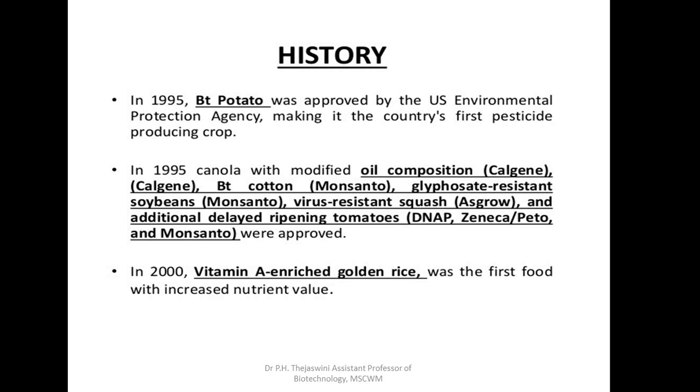In 1995, canola with a modified oil composition, Bt cotton by Monsanto, glyphosate resistant soybean by Monsanto, virus resistant squash by Asgrow, and additional delayed ripening tomatoes by Zeneca and Monsanto were approved. In 2000, vitamin A enriched golden rice was the first food with increased nutrient value.